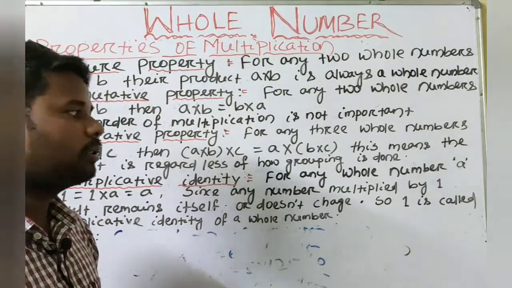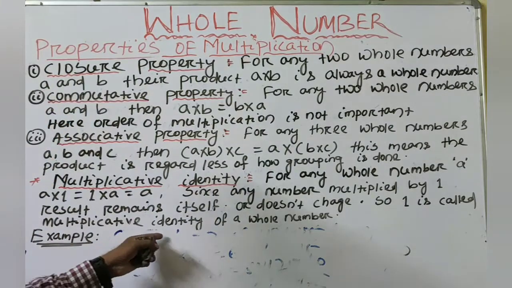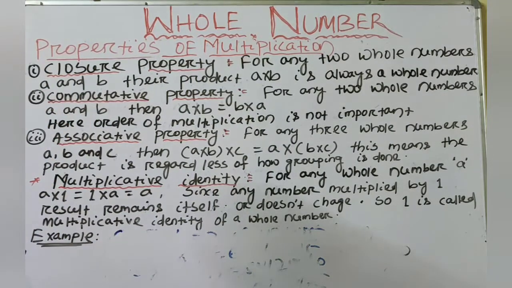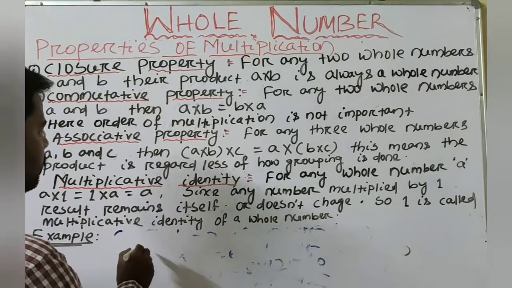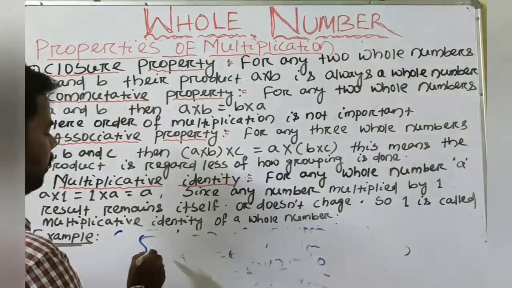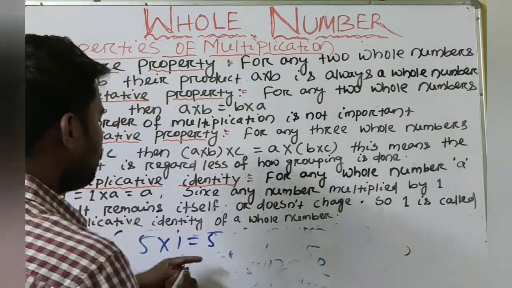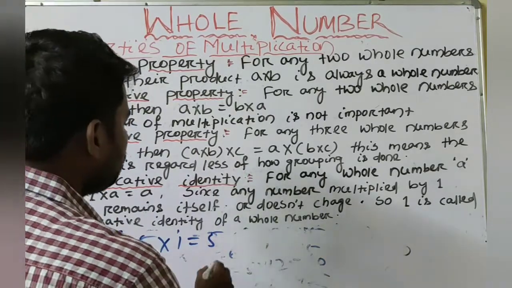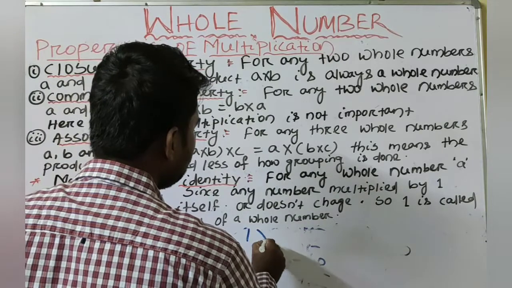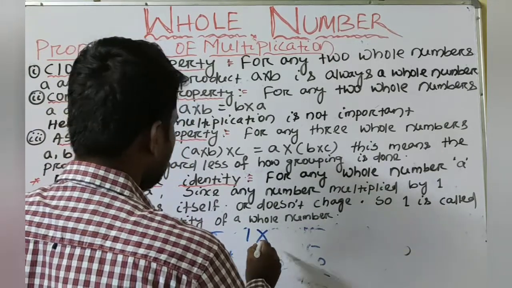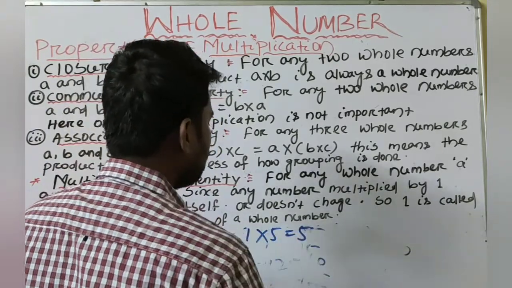So 1 is called the multiplicative identity of a whole number. Any whole number we take, suppose 5, when we multiply with 1, the result is always 5, or the number itself. Or when we multiply 1 with a whole number 5, also 5, or the number itself.